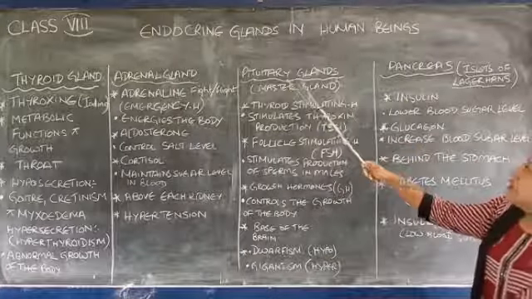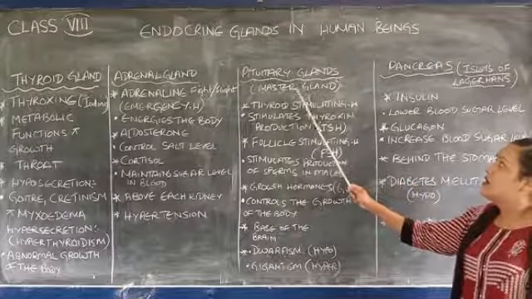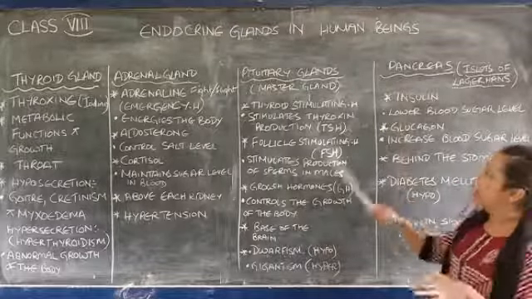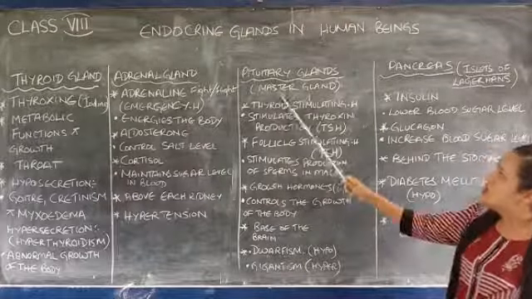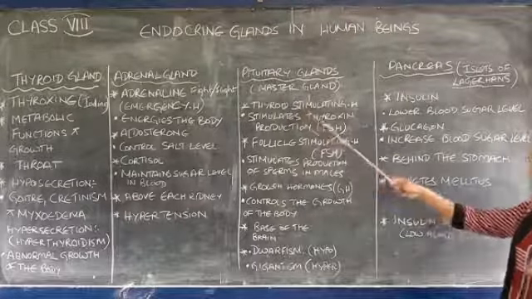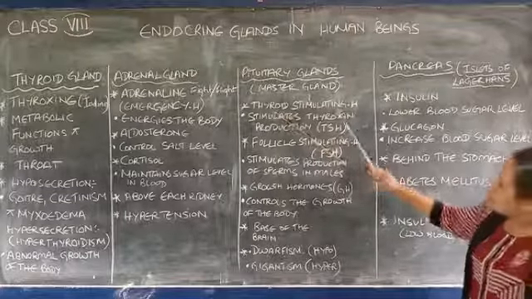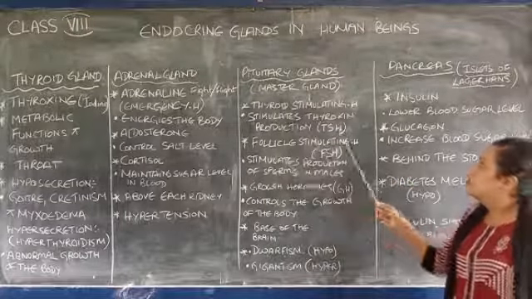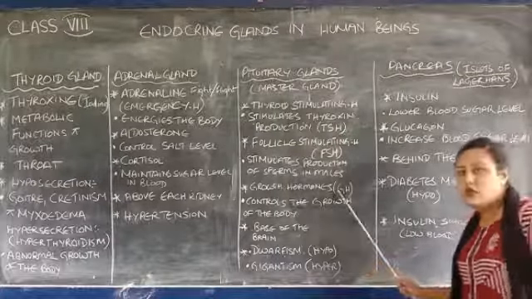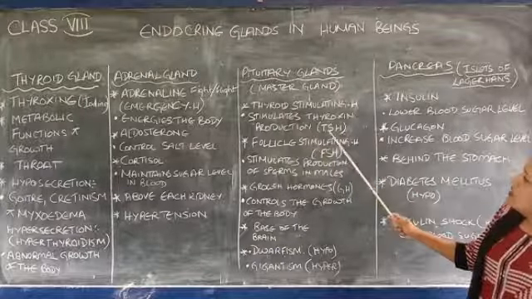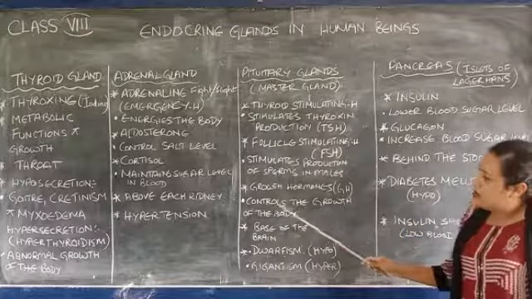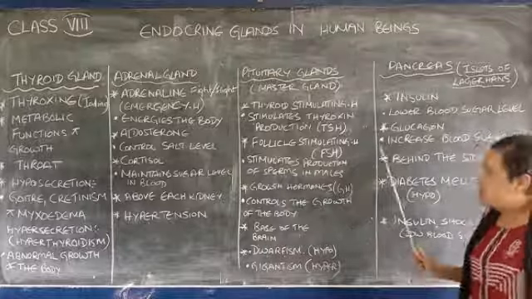Now, number one is the pituitary gland. The pituitary gland is also known as the master gland because this gland controls all the other glands. That is why it is known as the master gland. This master gland produces three hormones here. They are thyroid stimulating hormone, follicle stimulating hormone, and growth hormone. Thyroid stimulating hormone is also known as TSH, follicle stimulating hormone as FSH, and growth hormone as GH. Please do not get confused.